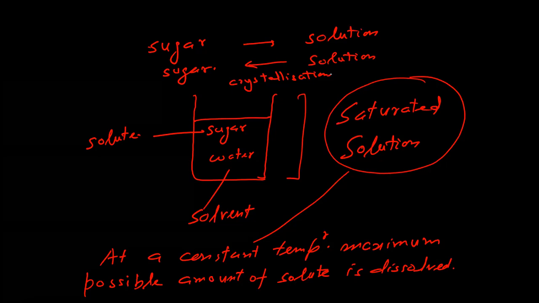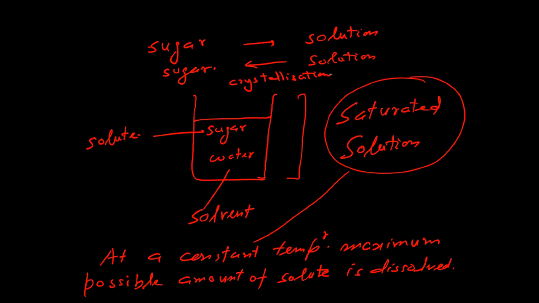So both the processes are happening here. Sugar is getting dissolved and sugar is getting crystallized out of the solution, but the rate of both processes is the same. And that's what we call the equilibrium. So again, remember, it's not that the dissolution has stopped.